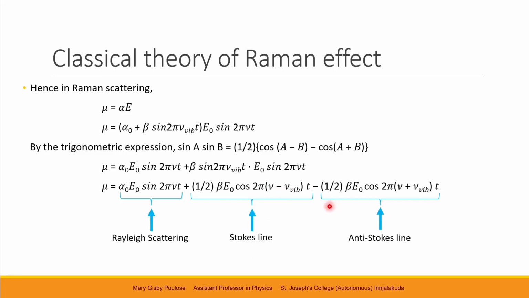And the third term represents the oscillation having frequencies on the higher side, that is nu plus nu vibe. And this represents the anti-Stokes lines. Thus, this is the classical explanation of Raman scattering.